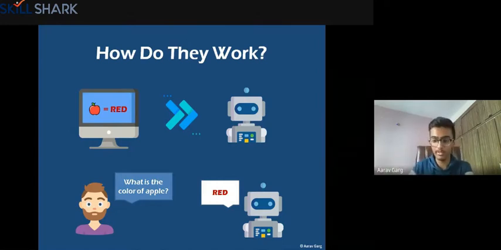Now if I need to teach a robot to move from one place to another, I'll teach it first how you move from one place to another, and then it can move from any place to any place because it knows how to move, right? So it can move from one place to another very easily. So this is how basically robots work and how anyone can make them work.